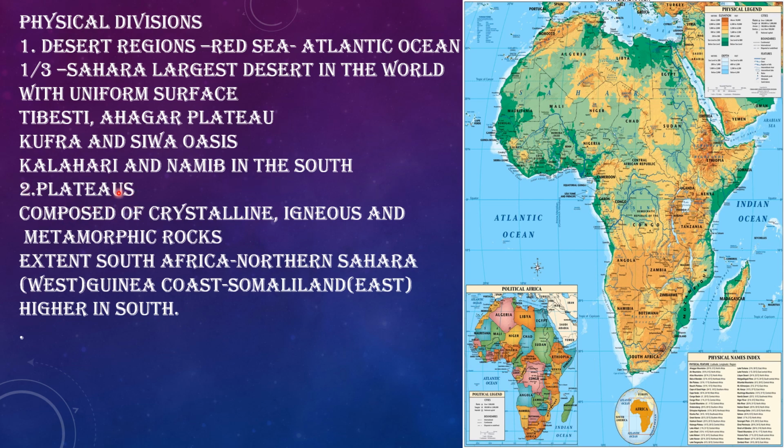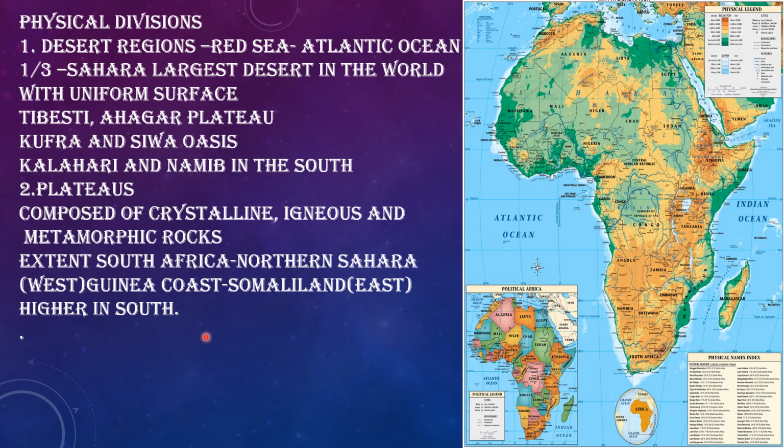Now we come to the second physical division, the plateaus. Unlike the deserts, a major part of the continent is also covered with plateaus, and these plateaus are composed of crystalline, igneous and metamorphic rocks, extending from the northern Sahara Desert in the west to the Guinea coast or the mainland of Somalia in the east, and the slope of this plateau is higher in the south and lower towards the north.